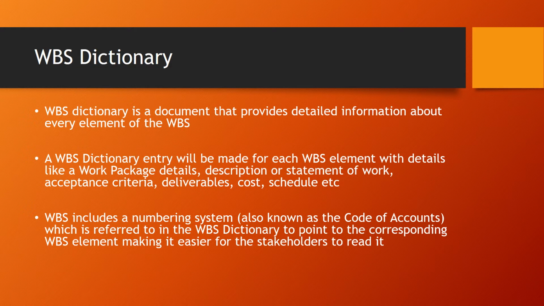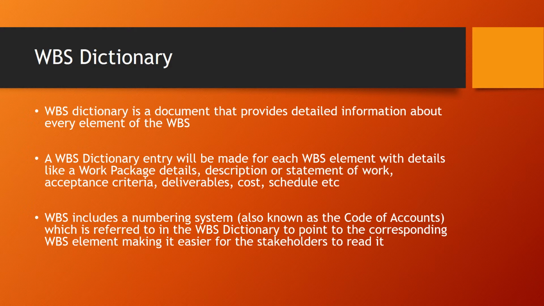This is how the numbering system is used. And for 1.1.1, you are going to find an entry in the WBS dictionary. That is how you can relate the work breakdown structure with the dictionary.